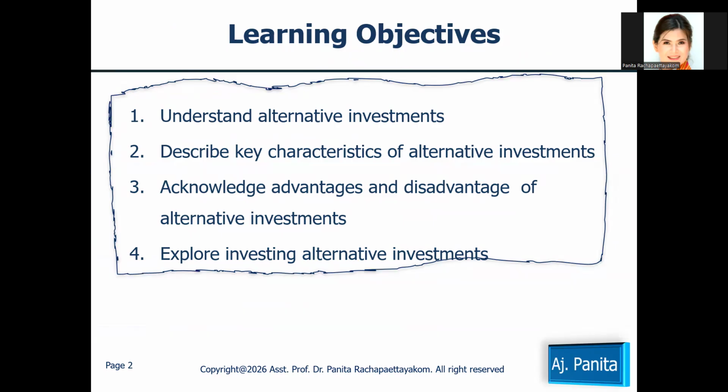The third is that I expect students know the advantages and disadvantages of investing in alternative investment. And the fourth learning objective is that I expect students can explore investing in alternative investment.